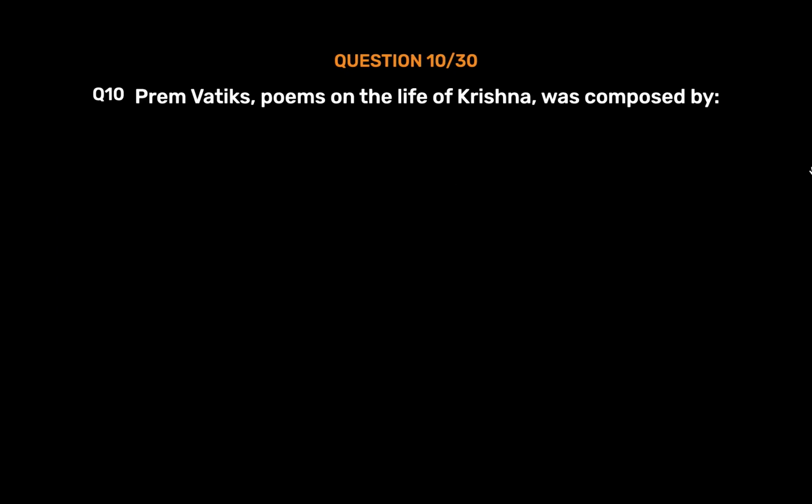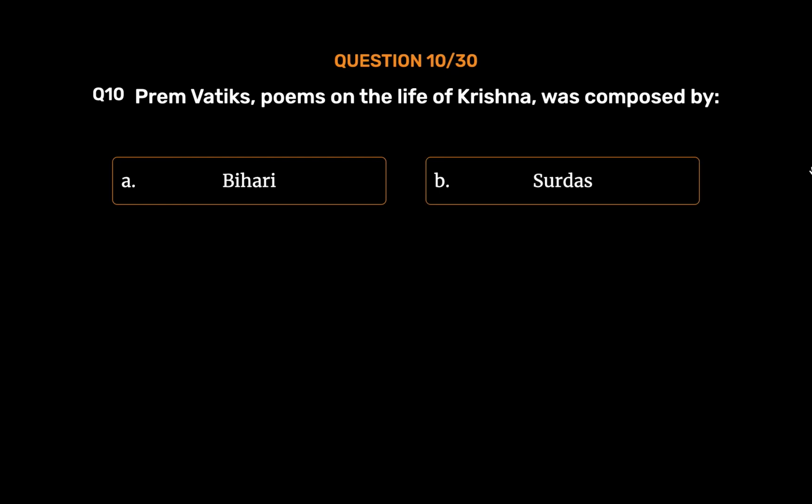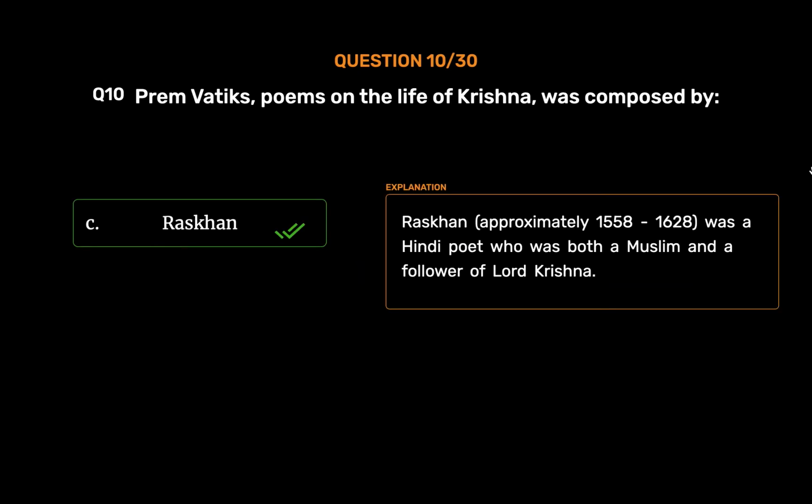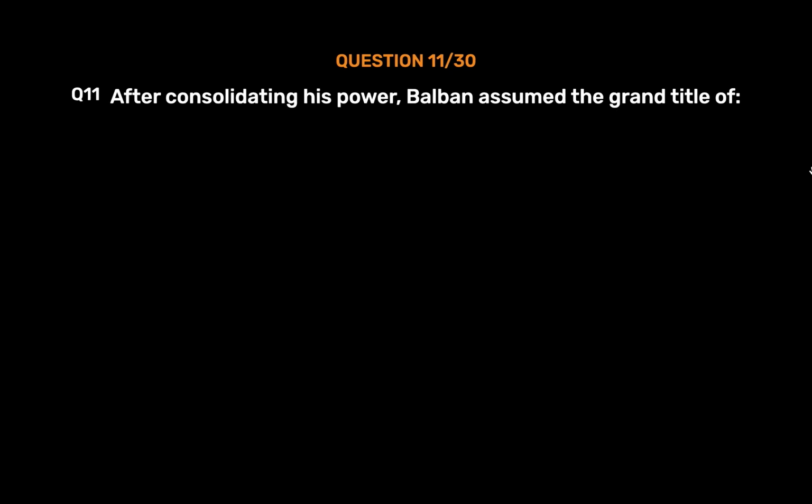Question number 10. Prem Vatika, poems on the life of Krishna, was composed by option A. Bihari. Option B. Surdas. Option C. Ras Khan. Option D. Kabir. The correct answer is option C. Ras Khan. Ras Khan, approximately 1558 to 1628, was a Hindi poet who was both a Muslim and a follower of Lord Krishna.